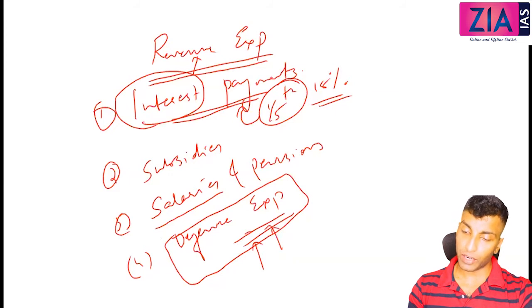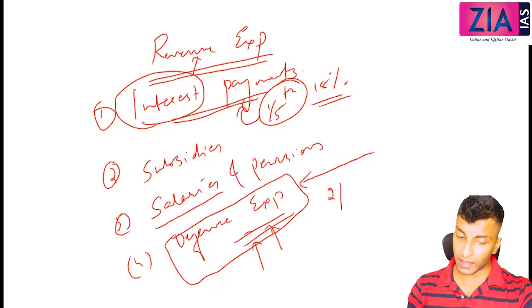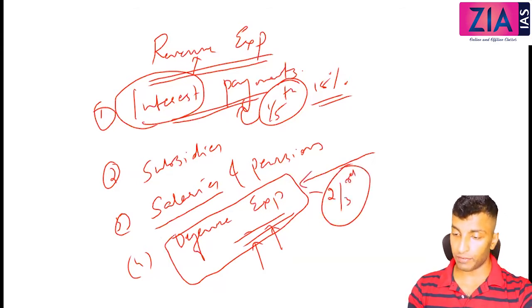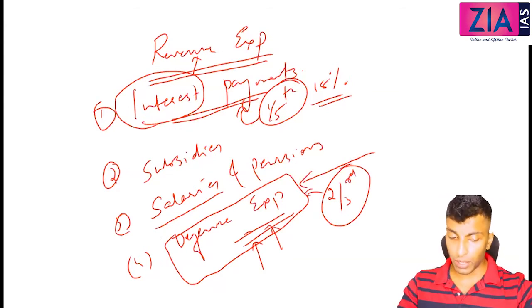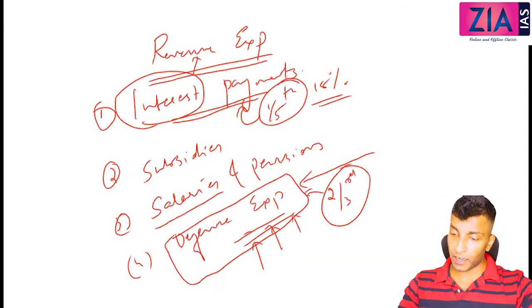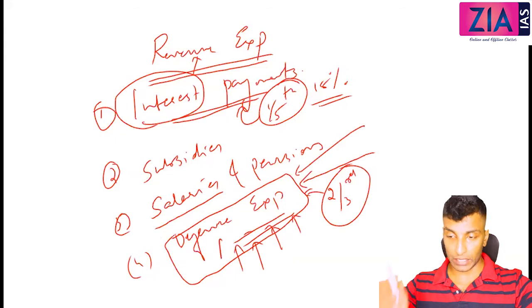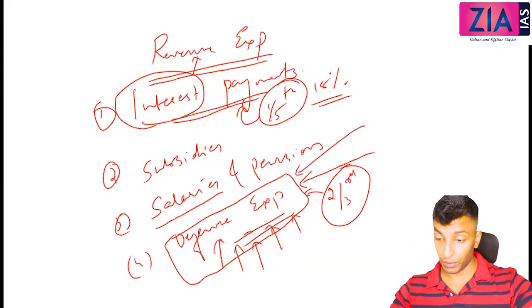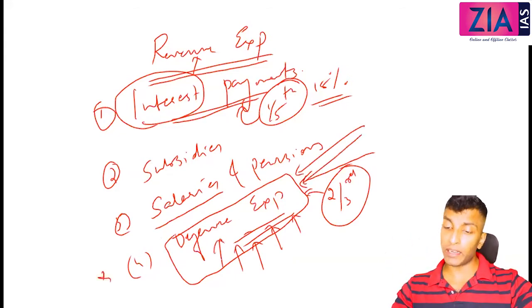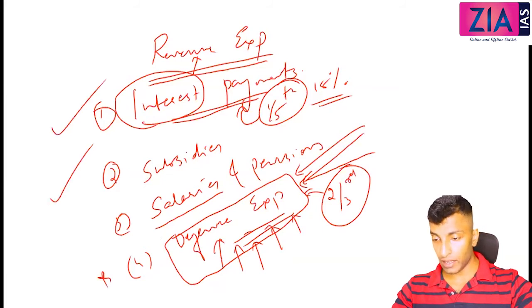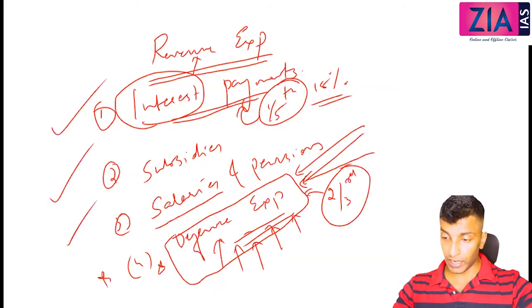See here, when we talk about defense expenditure, you may think that infrastructure is also there, right? But the major part is revenue. So, as per convention, defense expenditure is actually added under revenue because 2/3 of the defense expenditure is part of revenue expenditure, clearly related to revenue. Some infrastructure is also there, but entire defense expenditure is coming under revenue expenditure. So there should not be any confusion here.